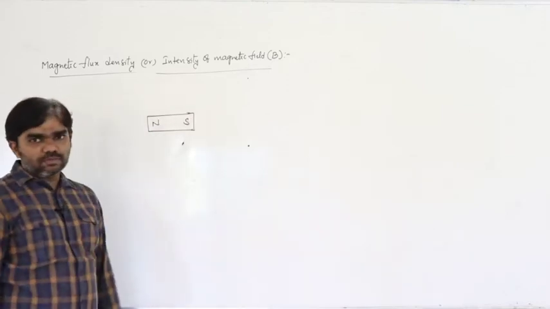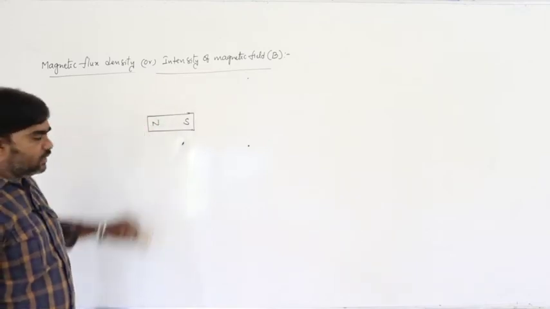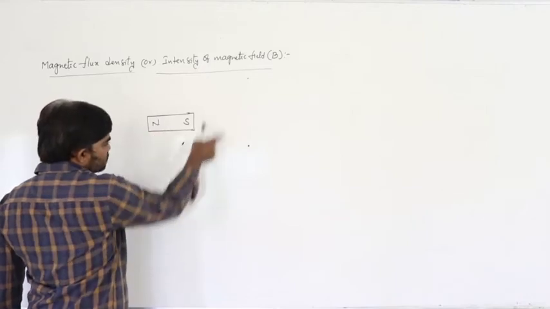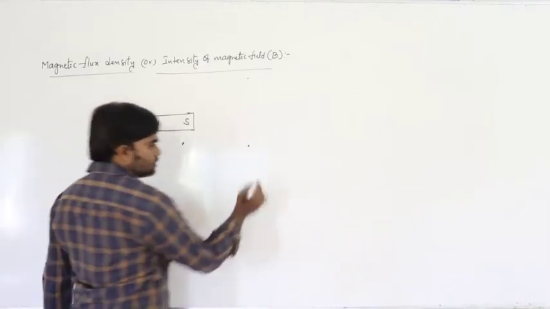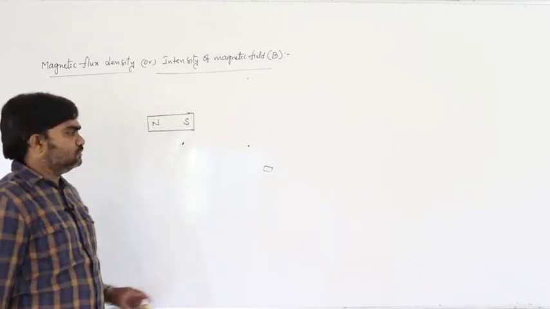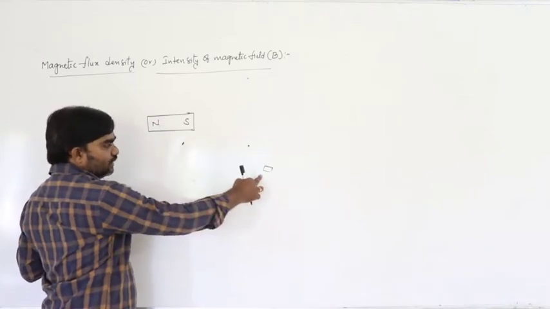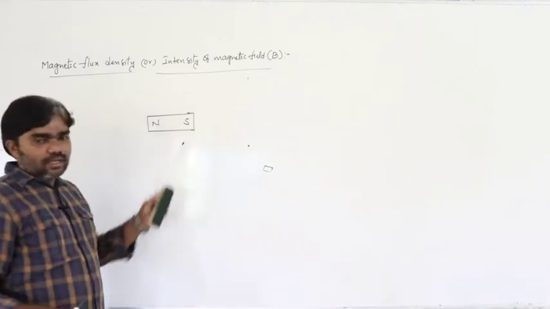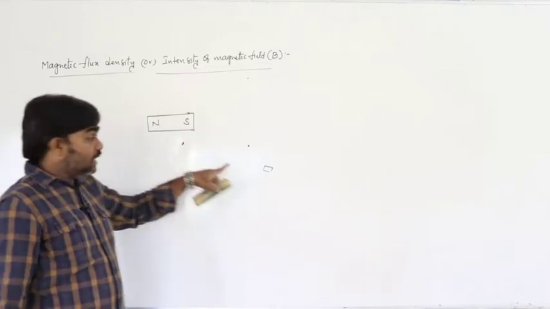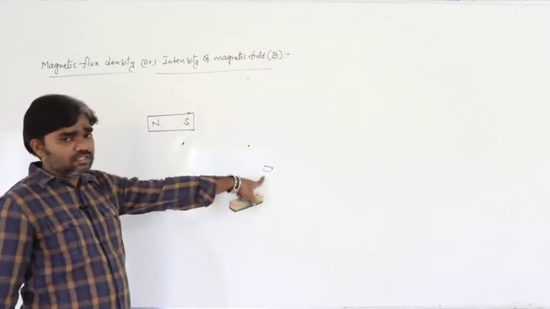If one magnet is placed in free space, say on the table, this magnet experiences a certain force around itself. For example, a small iron material is placed at this position. This is the magnet and this is the iron material. Why are we considering iron? Because iron must be attracted by the magnet. That's why an iron material is placed at this position.